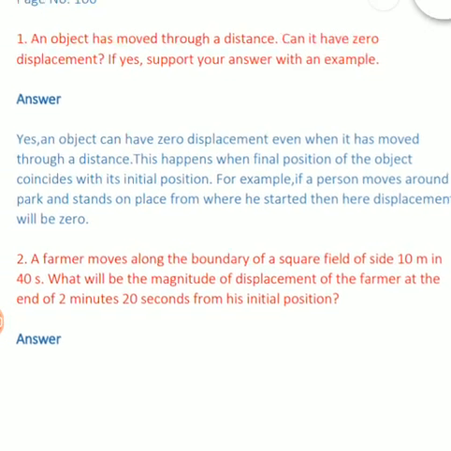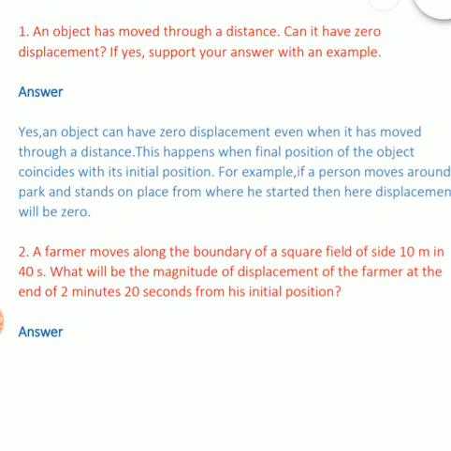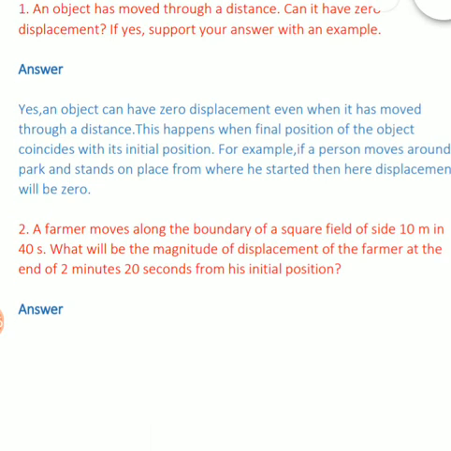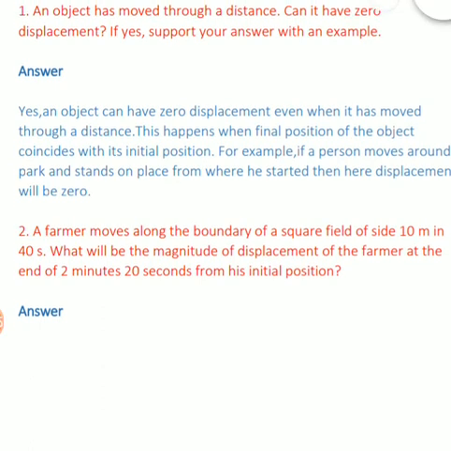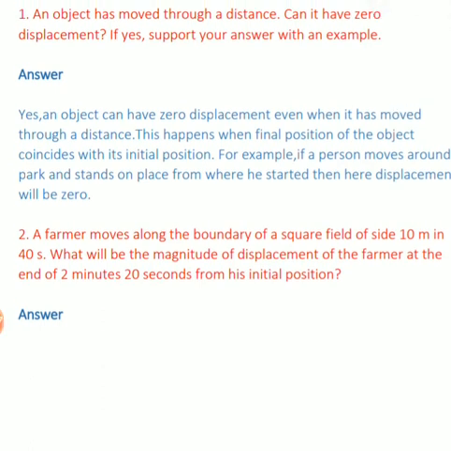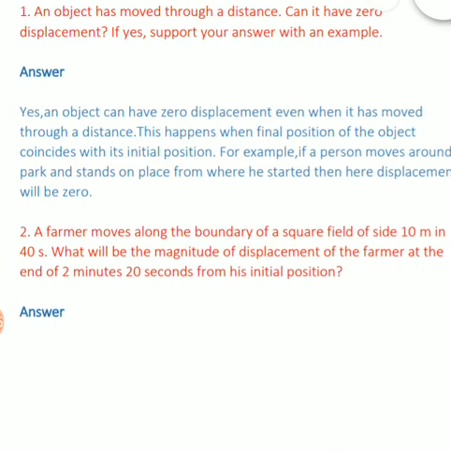Dear student, the first question is: an object has moved through a distance. Can it have zero displacement? If yes, support your answer with an example. We already know that displacement means the shortest distance between the initial and final position. And when an object's initial and final position remain the same, then the displacement of the object is 0.